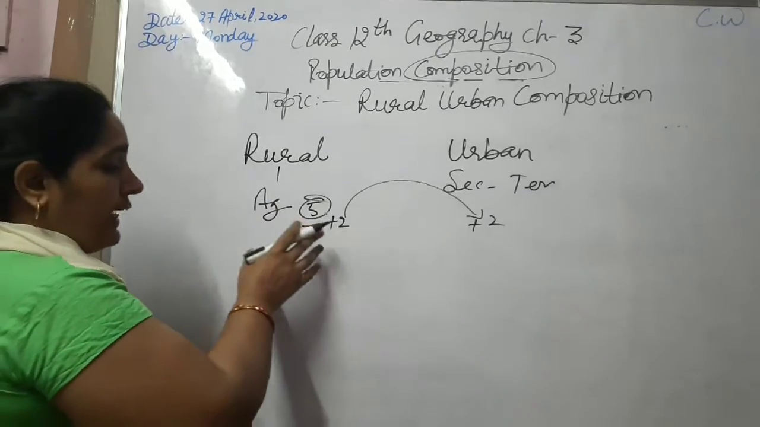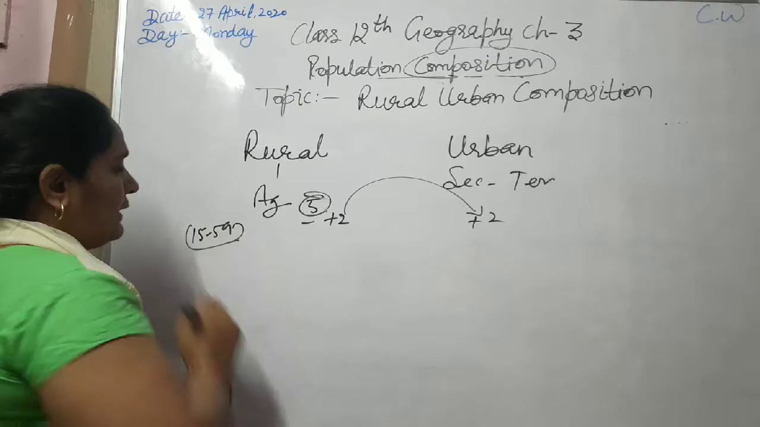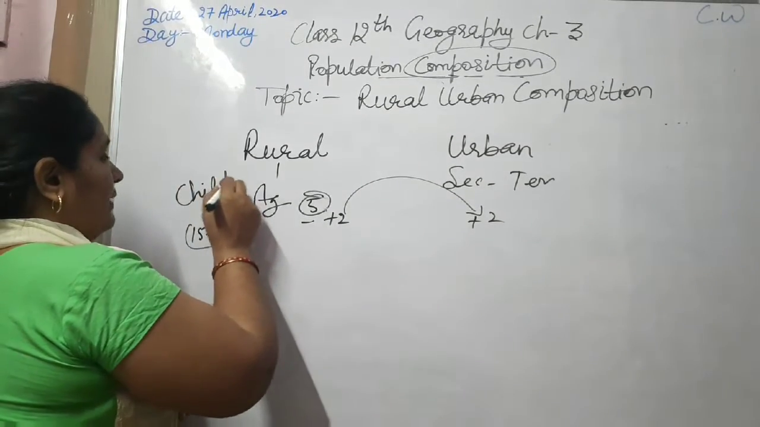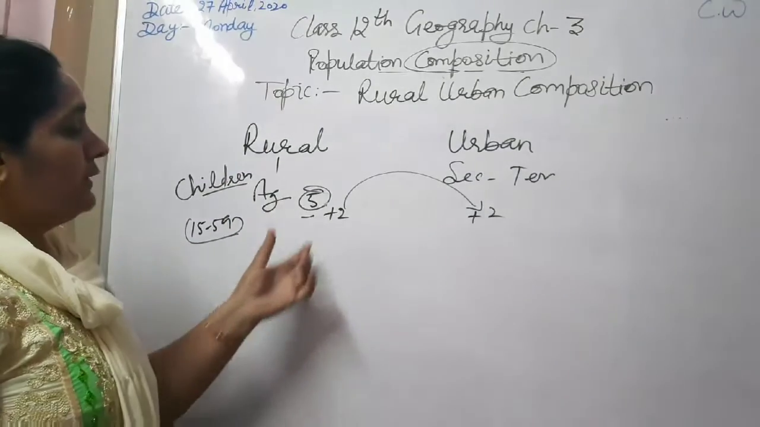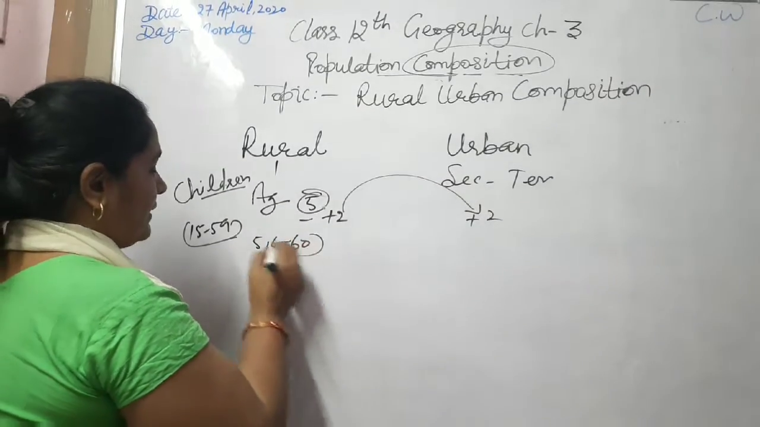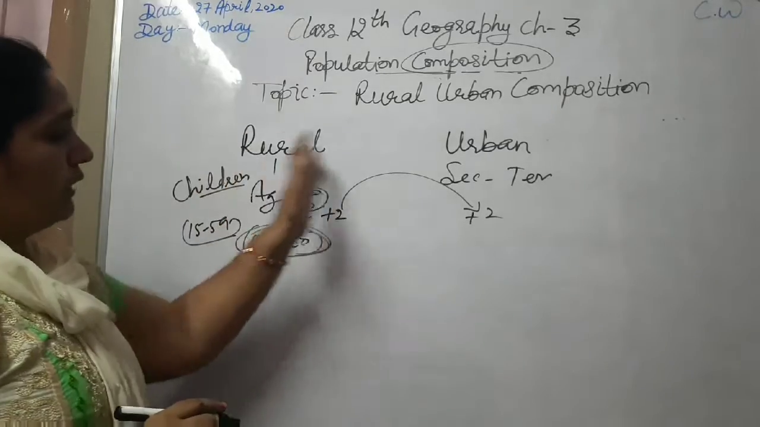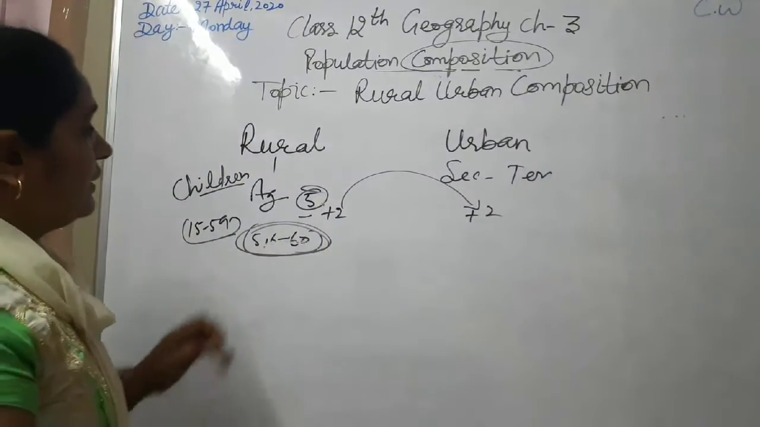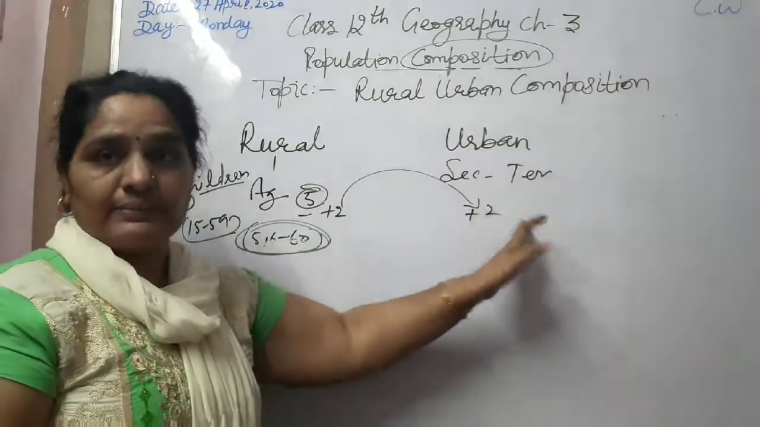So now we are discussing the working age group 15 to 59. But in some cases, children are also migrating from rural to urban areas. So the migration is from 5-6 years to 60 years. These persons are migrating from rural to urban areas in search of jobs. Here they are getting job opportunities in the secondary as well as in tertiary sectors.